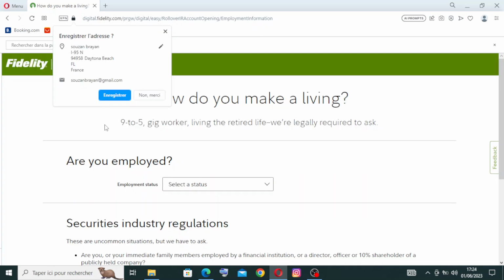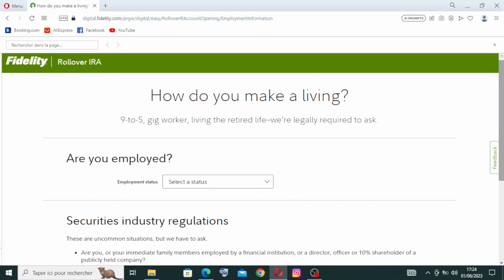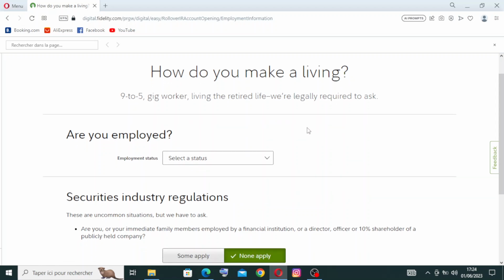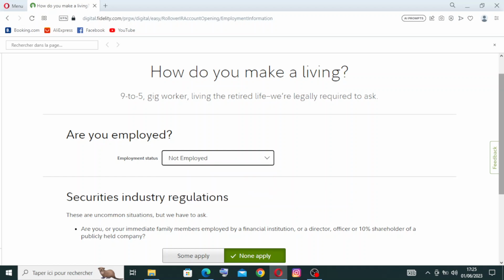And you can register all your information, or just click on no. Okay, I will just do that. For the next step, how do you make a living? Okay, that means what's your work and all of that. We have this question here: are you employed? If that was yes, you need to select what kind of employment you have. Are you employed, or self-employed, or not employed, or retired, or employed by Fidelity Investments? Okay, I'm not, so I will click on this one.